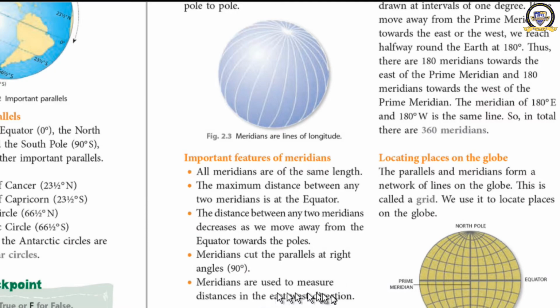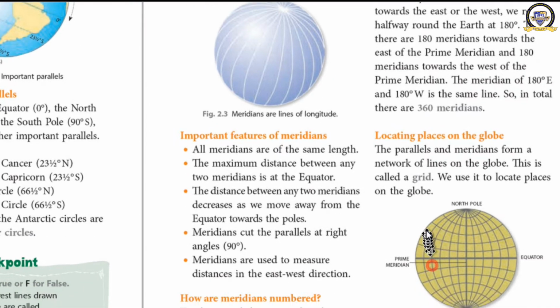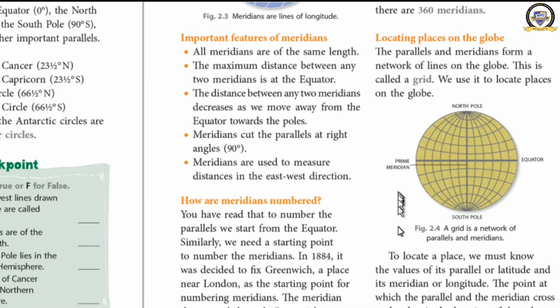Then meridians are used to measure the distance in the east-west direction. Why do we use the meridians? Do you know? East-west distance can be found very easily. And why do we use the parallels? Because the north to south distance can be shown with the help of parallels, and the east to west distance can be shown with the help of meridians. Okay, so shall we continue? Now let us see how these meridians are numbered.